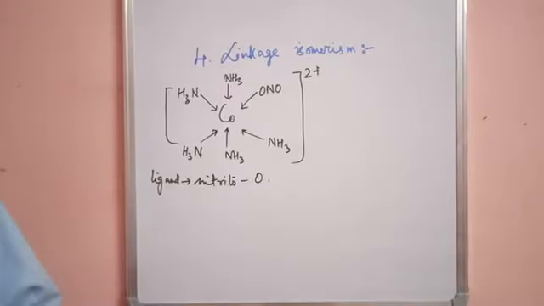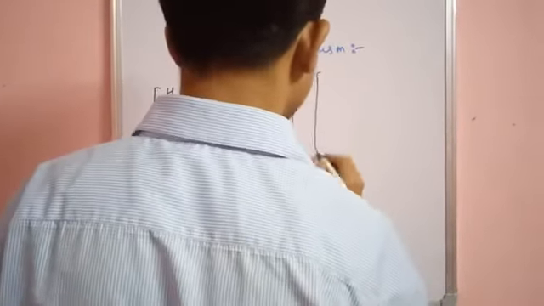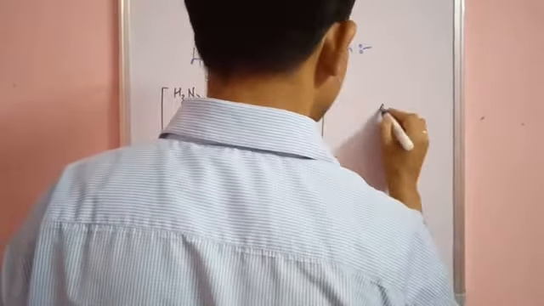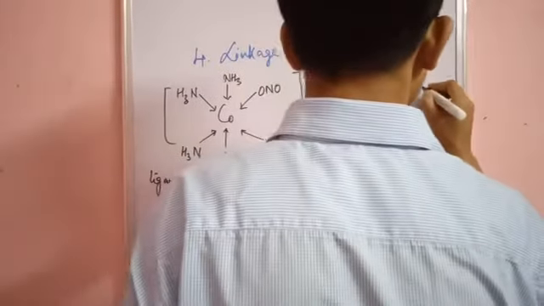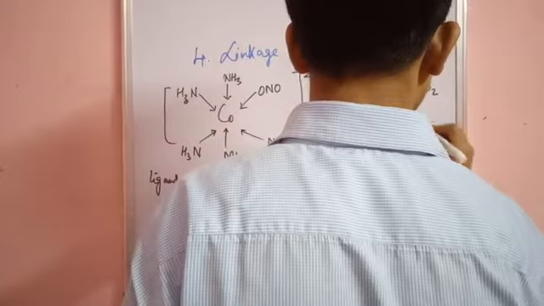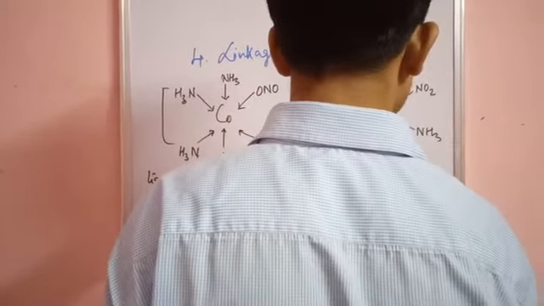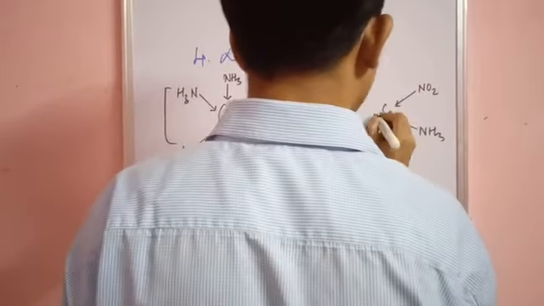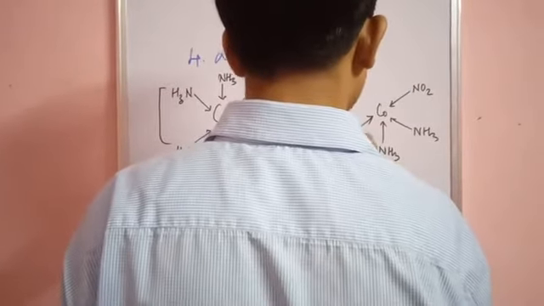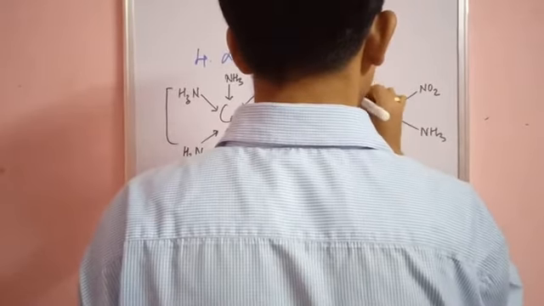Another complex with the same molecular formula is [Co(NH3)5(NO2)]. Here also there are five NH3 ligands, and the rest is the same as the previous one.